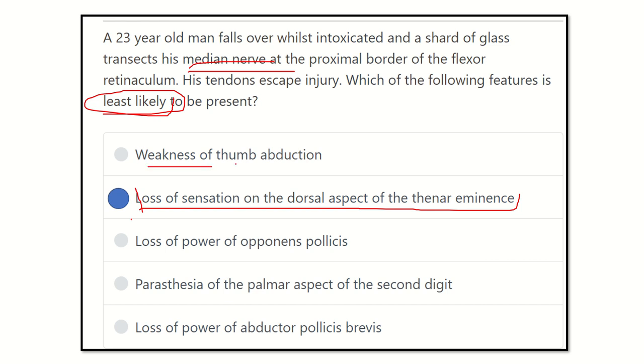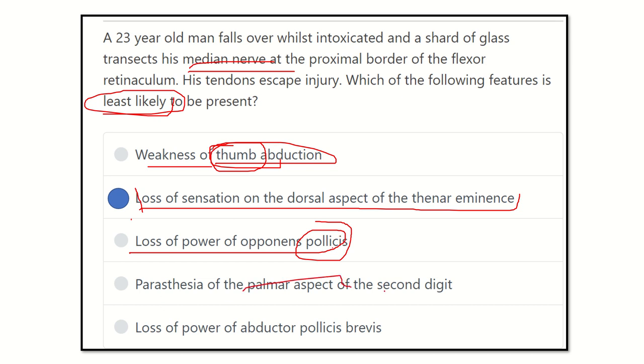Other options: weakness of thumb abduction is true, because almost all of the thumb muscles are supplied by the median nerve. Loss of power of opponens pollicis is also true, because the muscle which attaches to the thumb is known as pollicis. Paresthesia of the palmar aspect of the second digit is also true, because the median nerve supplies the 3.5 fingers. Loss of power of abductor pollicis brevis is also true, because it is supplied by the median nerve.